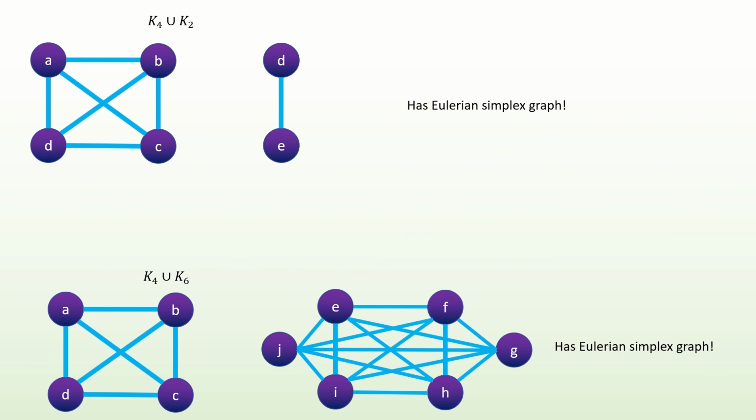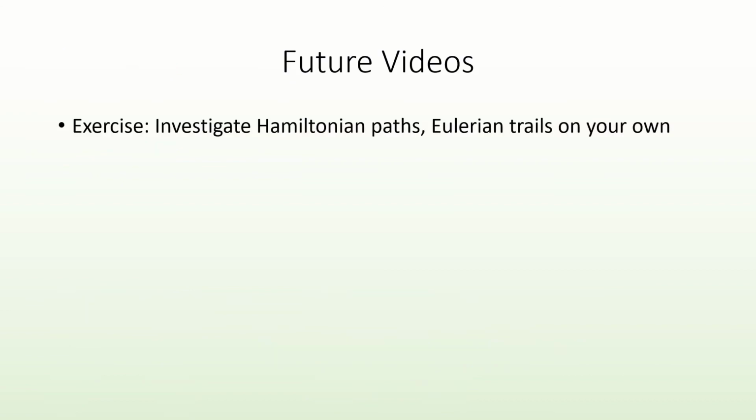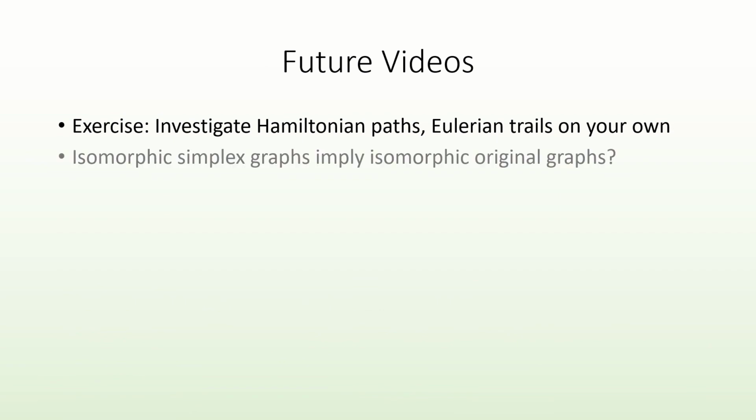That's it for this video. We could go a lot deeper into analyzing the structure of simplex graphs based on their original graphs, and we could also look at how this affects Eulerian trails and Hamiltonian paths. I highly encourage you to do this on your own. In future videos, we'll investigate more properties of simplex graphs, including whether isomorphic simplex graphs imply that the original graphs were also isomorphic.